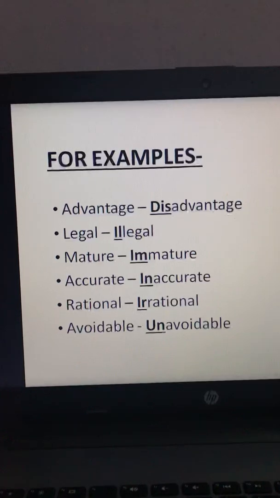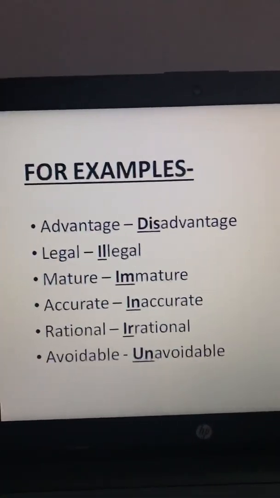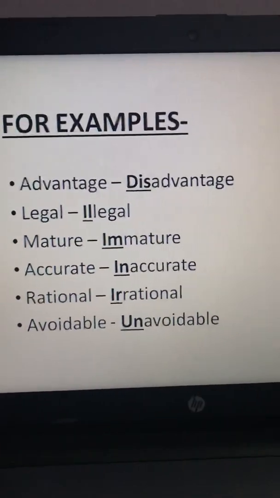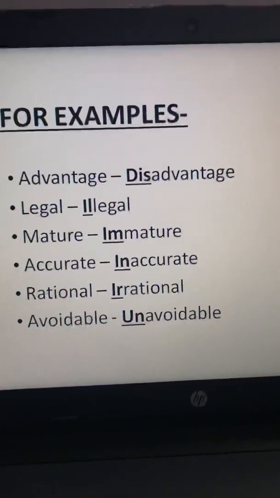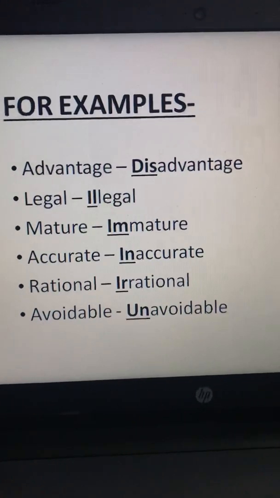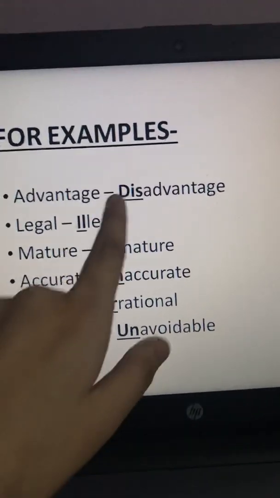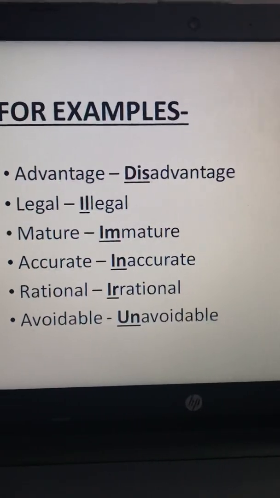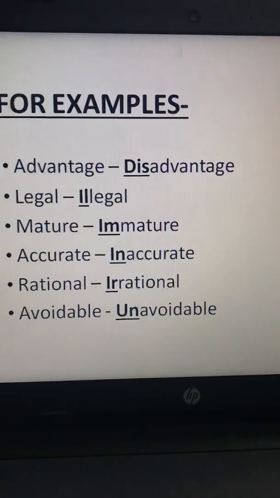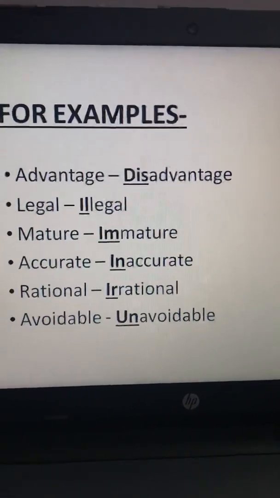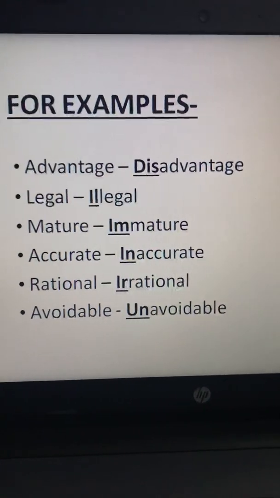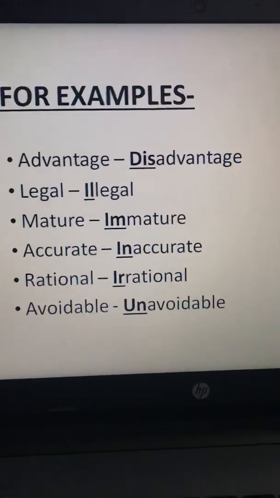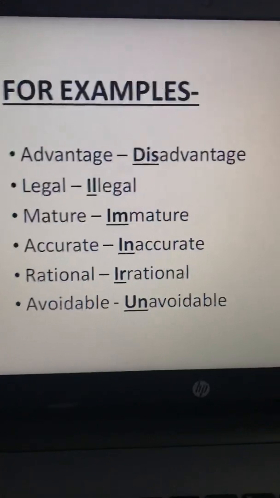Now here are some examples. So let us quickly understand these examples. First word is advantage, and the antonym of advantage is disadvantage. Now here, as you can see, dis is added in the beginning. So dis is a prefix. Fine. So advantage and disadvantage are antonyms, and the antonym of advantage is formed by adding the prefix dis.